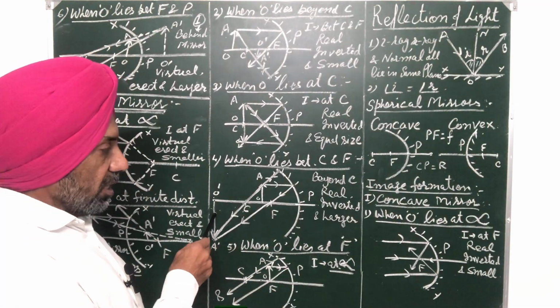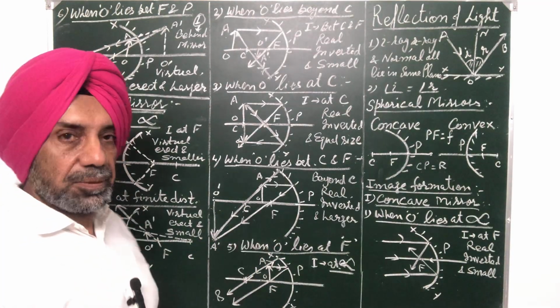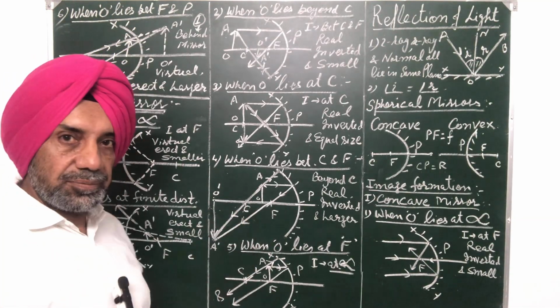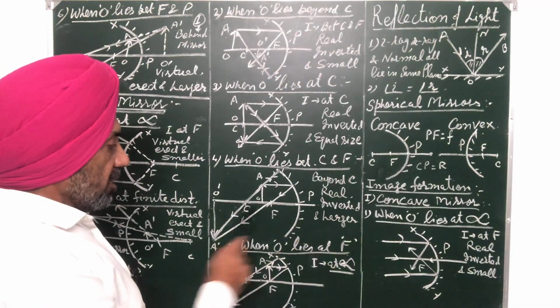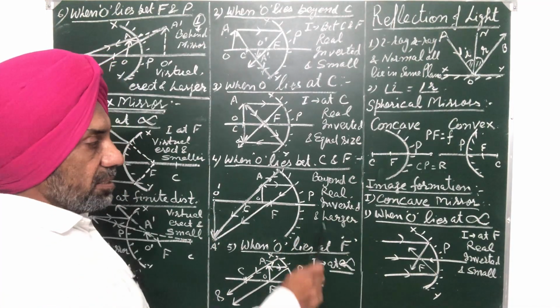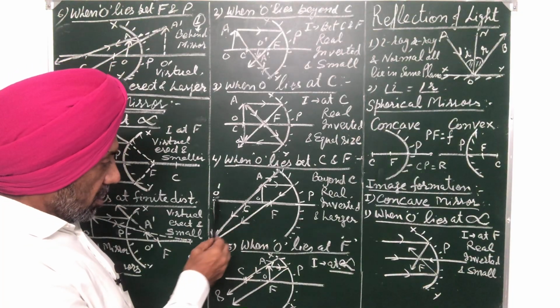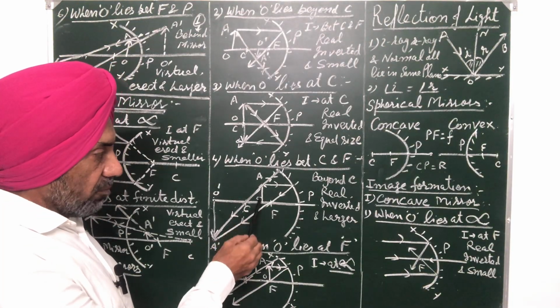The image is formed beyond C and the object lies between C and F. The image is real because the rays are actually meeting at this point. And the image is inverted and larger in size. The size of the image is more than the size of the object.